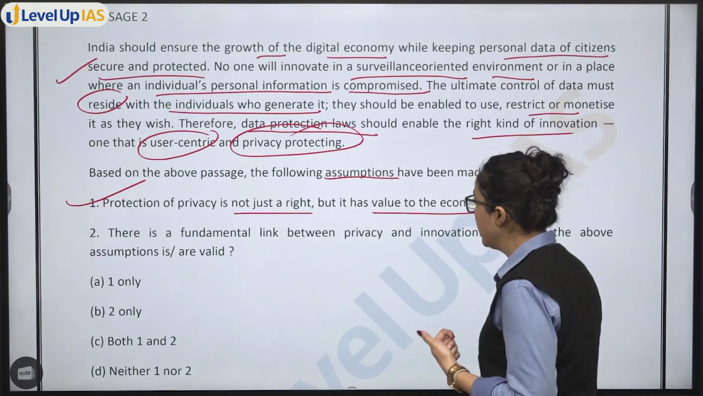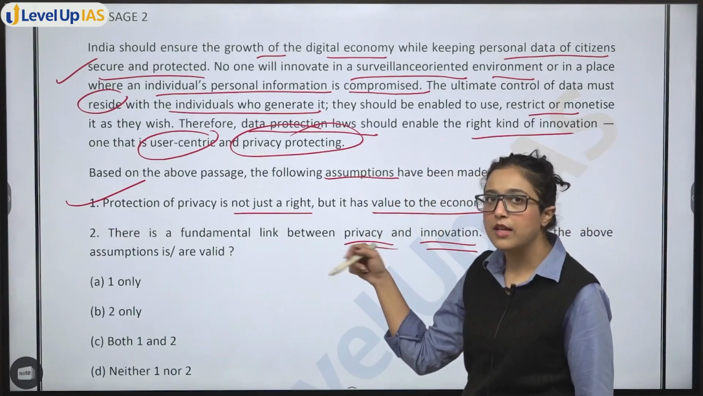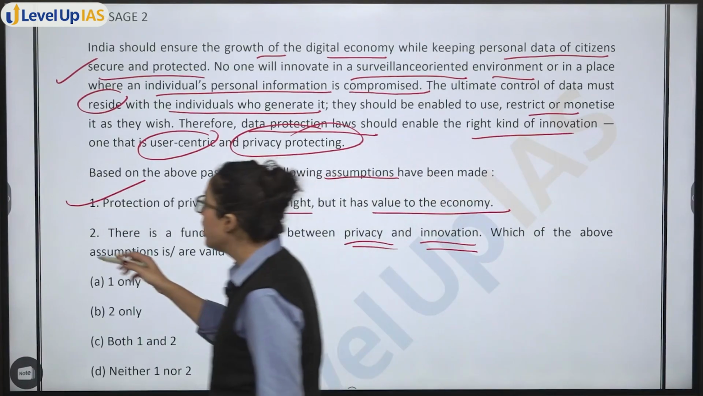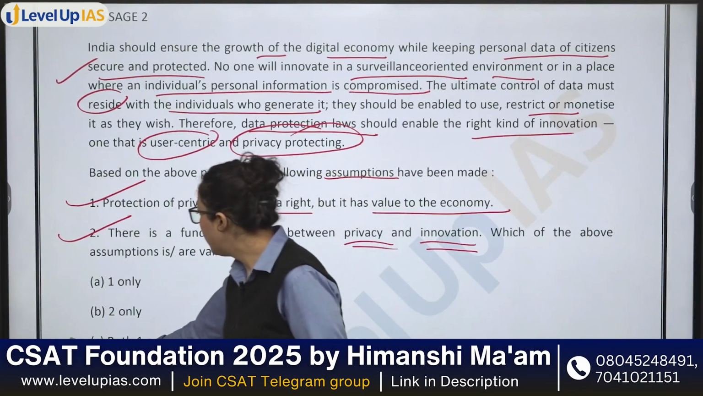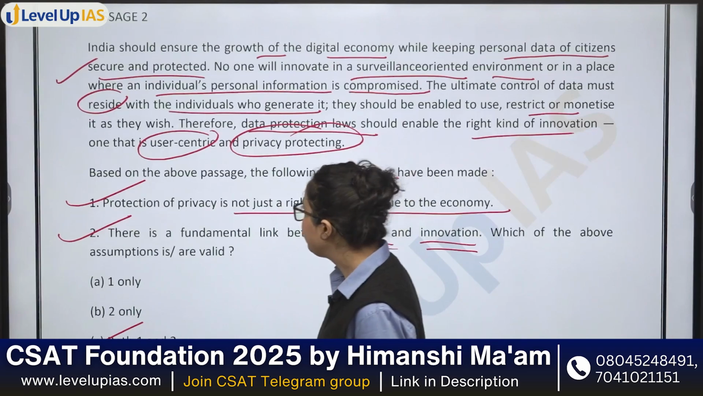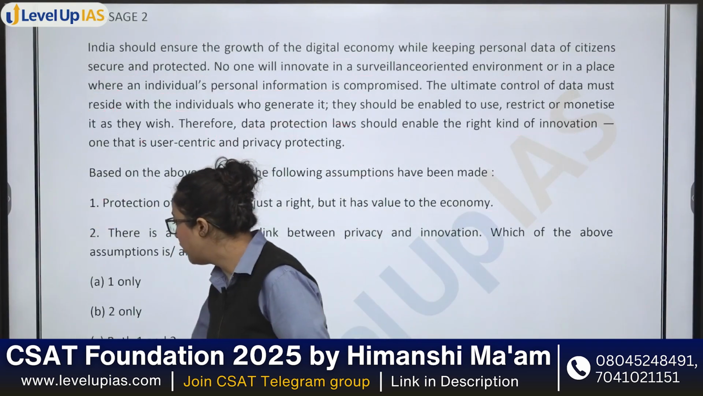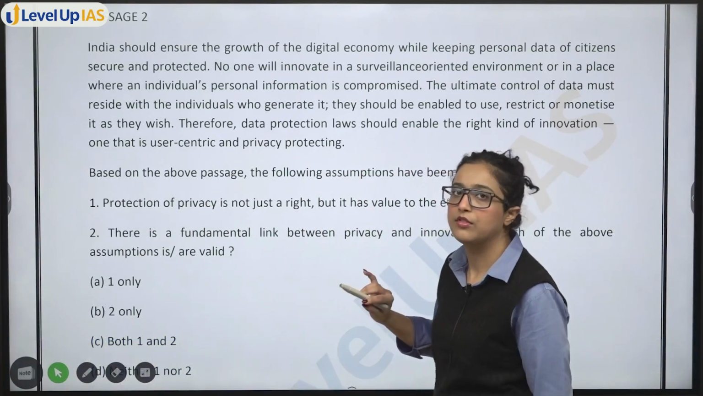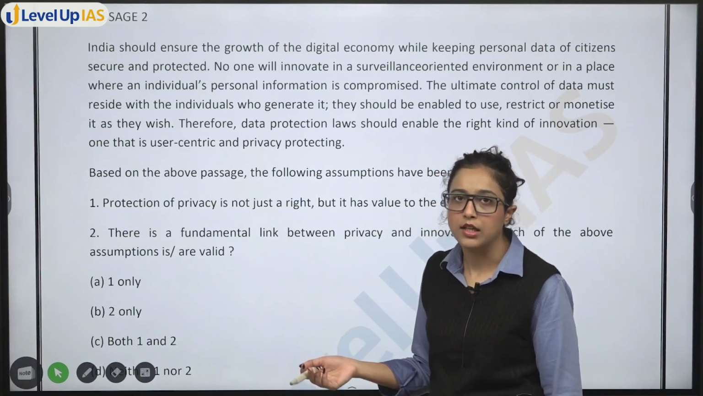There is a fundamental link between privacy and innovation. Again, almost the same statement, privacy or innovation में there is a link. Privacy होगी, then only people will innovate, otherwise they will not innovate. So both 1 and 2, option C will be my answer. Okay. Now, in this one, instead of reading options first, we followed the other approach of reading the passage first. Why? Because passage was so small that उसमें इतना time नहीं लगता.